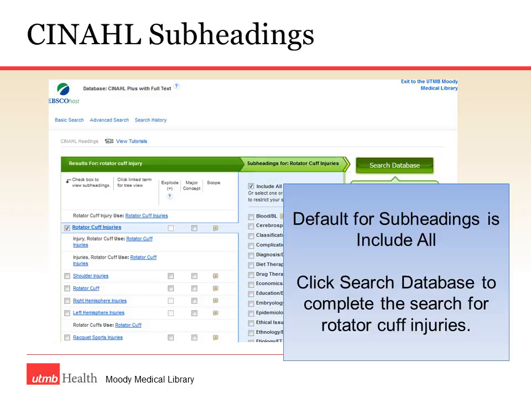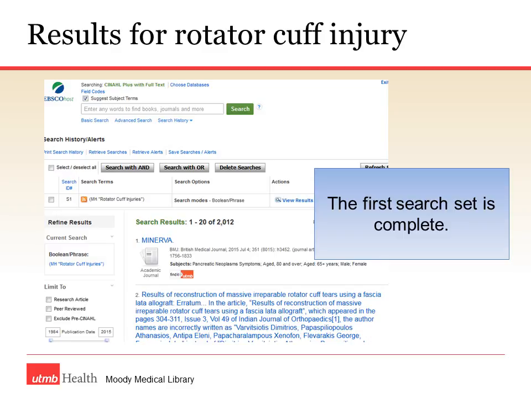By default, I want to take all of the subheadings, so I leave that and slide over and click the green Search Database button. Then I see my results for my first set, and I have over 2,000. So set 1, rotator cuff injuries, is completed.